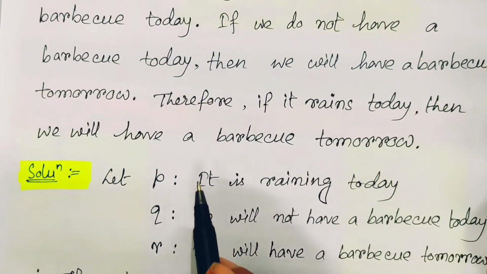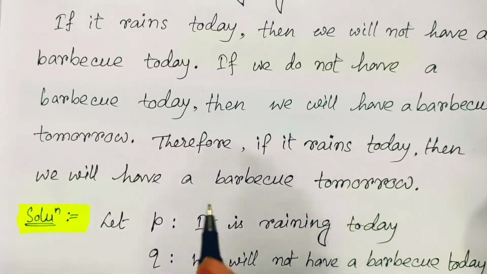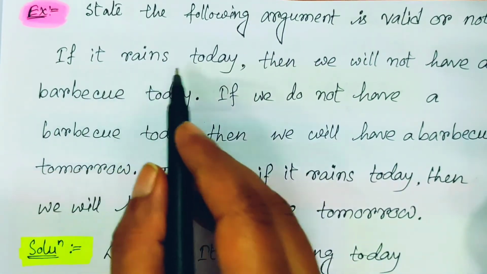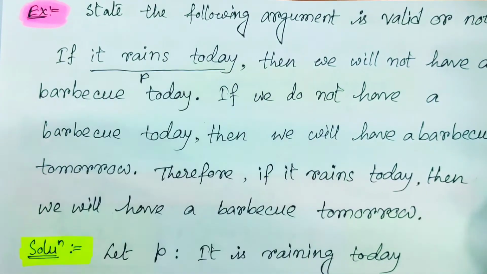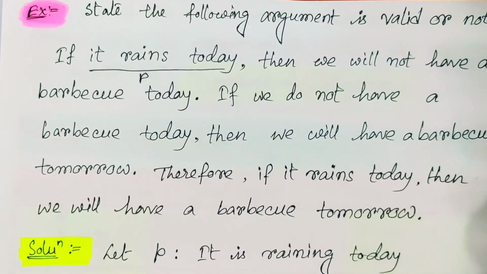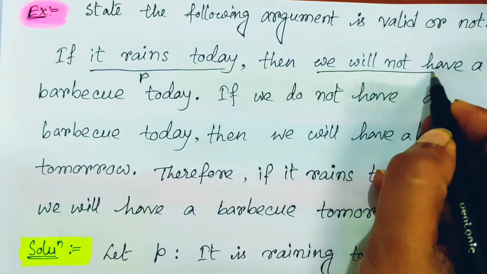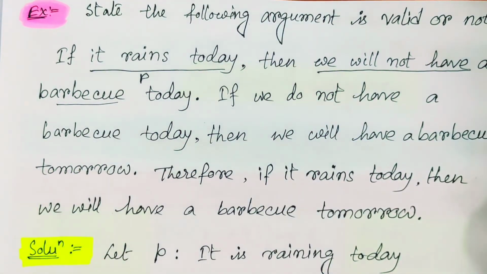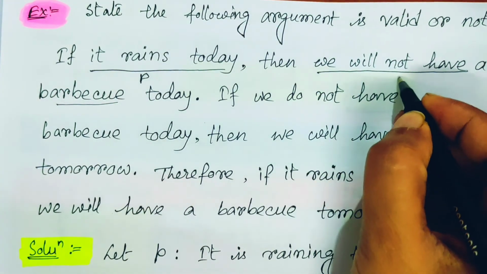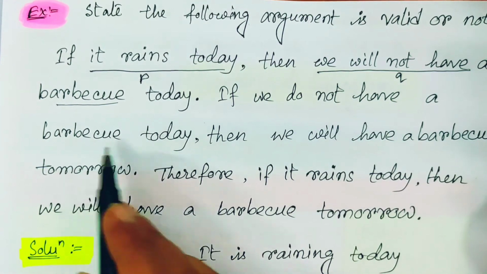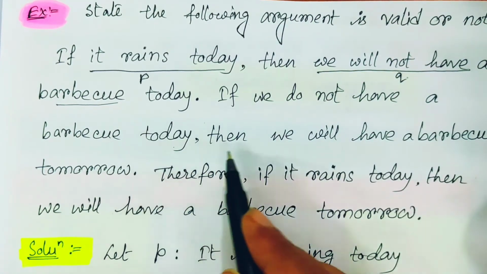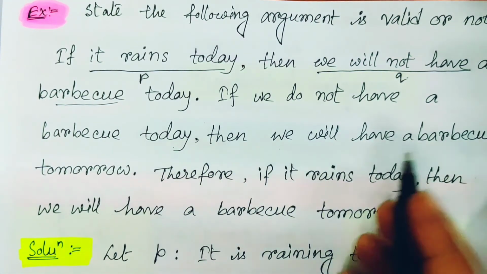So first of all, let P be raining today. The first statement is, if it rains today, so it rains today, that we say is the proposition P. Now, we will not have a barbecue today, that is another proposition, Q. Now if we do not have a barbecue today, that is just the negation of this one, and then we will have a barbecue tomorrow.